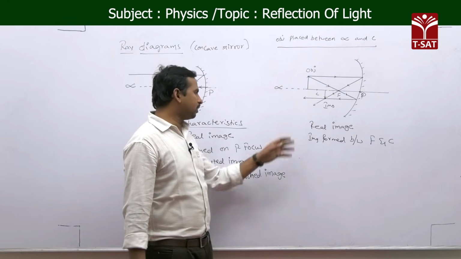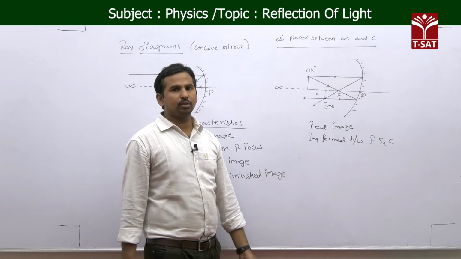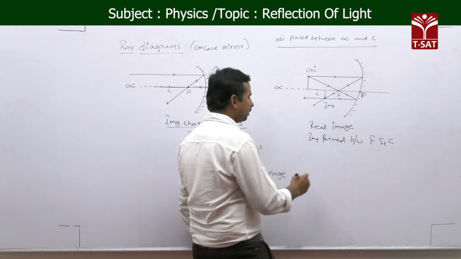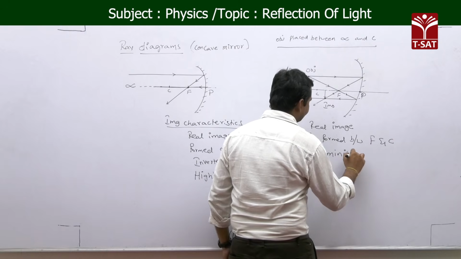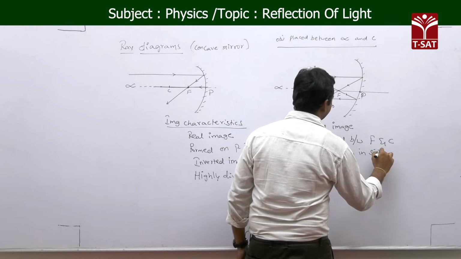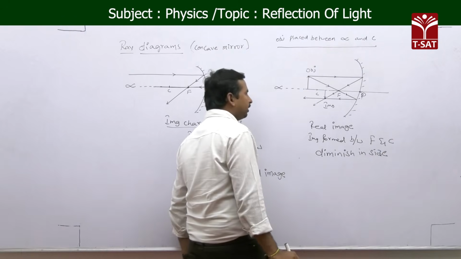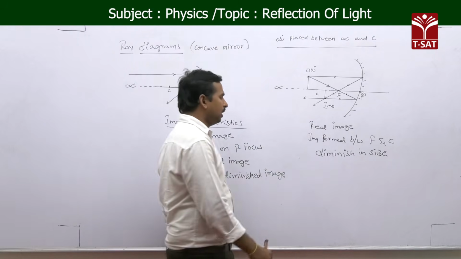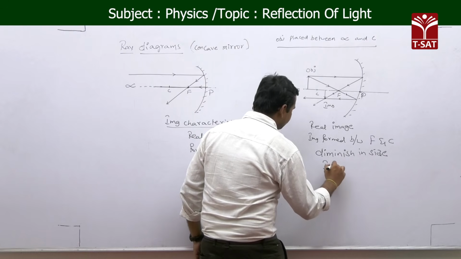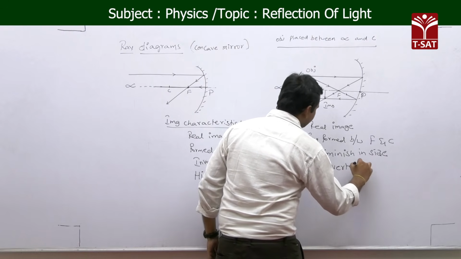Okay, and if you see the size, it is diminished in size, which is less in size than the object. And another important thing is, again, as it is a real image, it is always forming an inverted image. This is an inverted image.